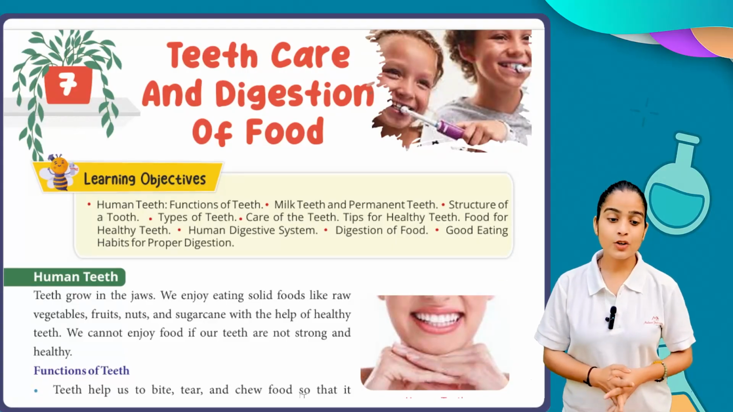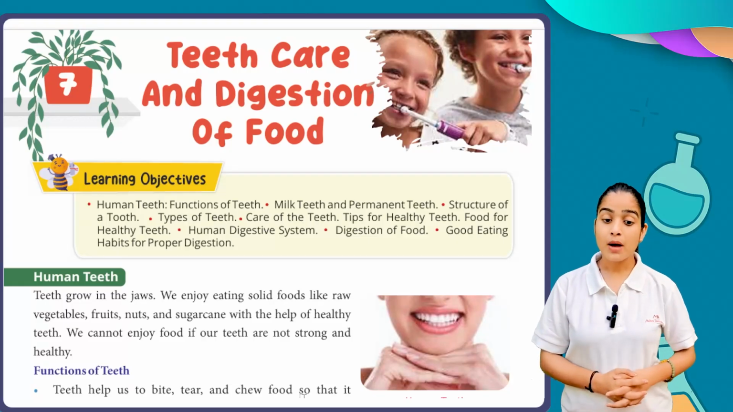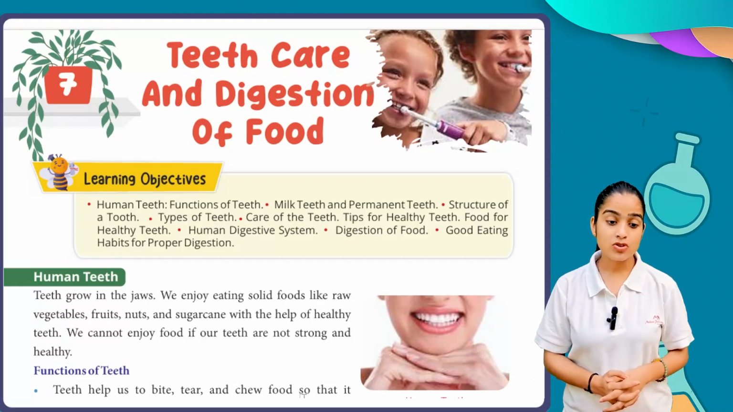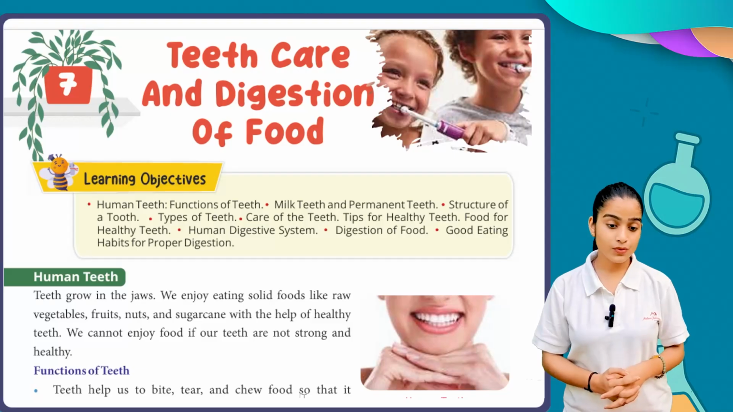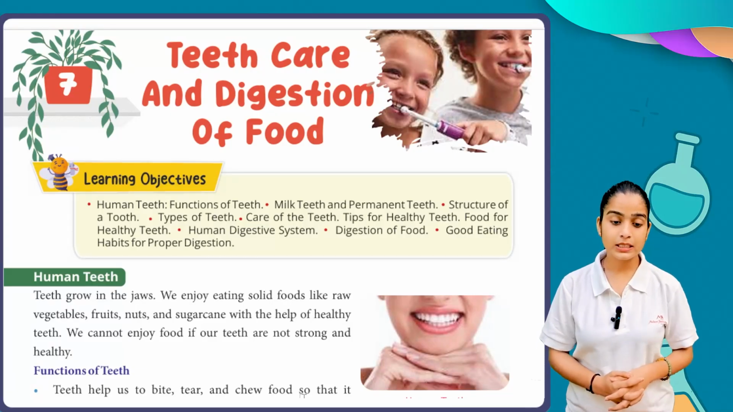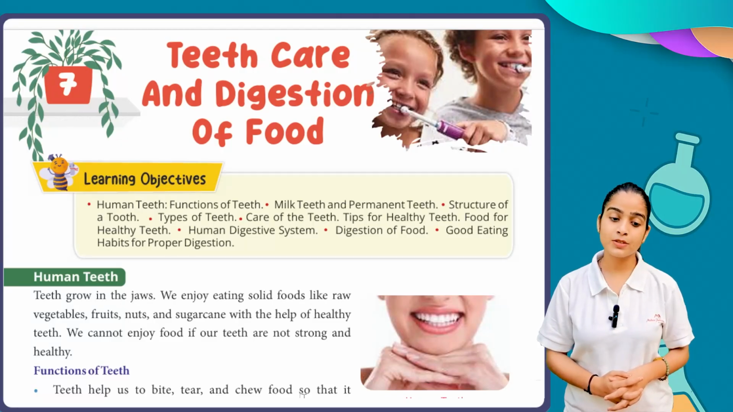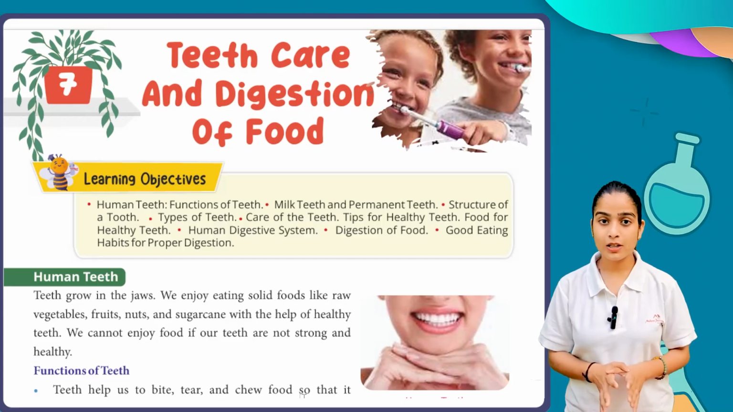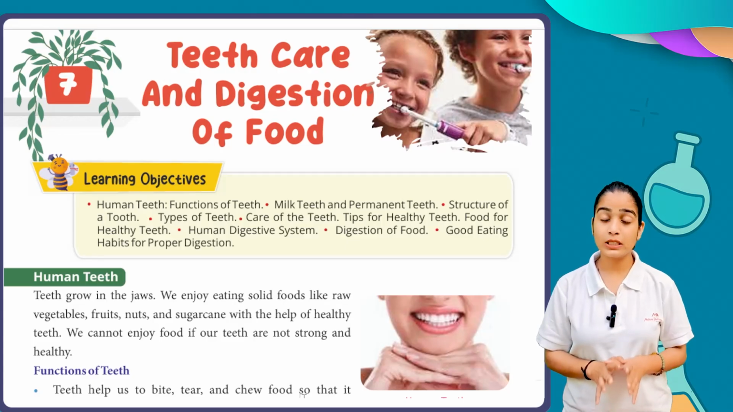First, human teeth, functions of teeth, milk teeth and permanent teeth, structure of a tooth, types of teeth, care of the teeth, tips for healthy teeth, food for healthy teeth, human digestive system, digestion of food, and good eating habits for proper digestion. So these are the learning objectives we have to learn in this chapter.